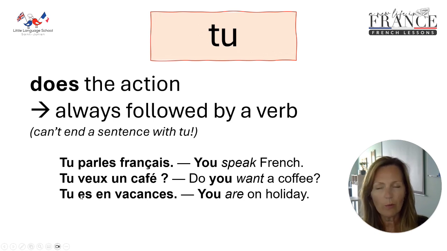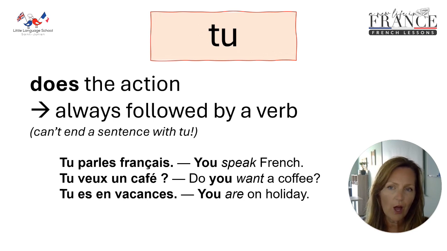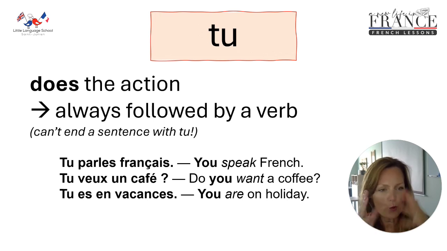Sometimes we can forget that a verb is an action, but it's also words like is and are and have and want. It's not necessarily something that you can see happening. It can be a sort of a state of being as well. So you are on holiday.